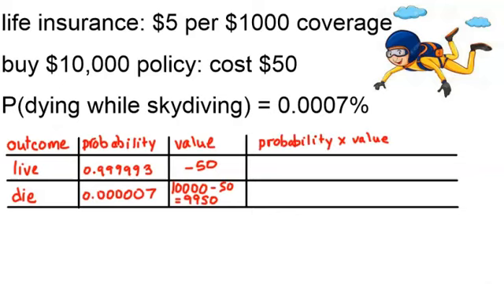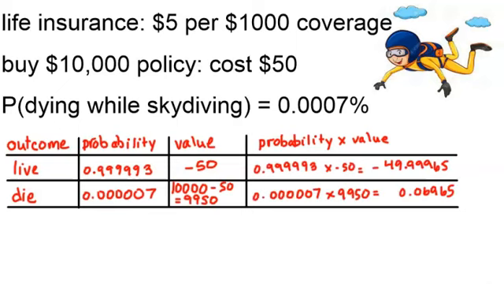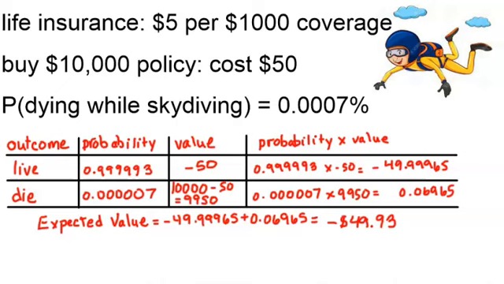Now, to find expected value, we need to take each probability times the value of that probability. So we'll do that for living, and we'll do that for dying. Now, to find expected value, we simply add those two numbers together, and we get an expected value of -$49.93.